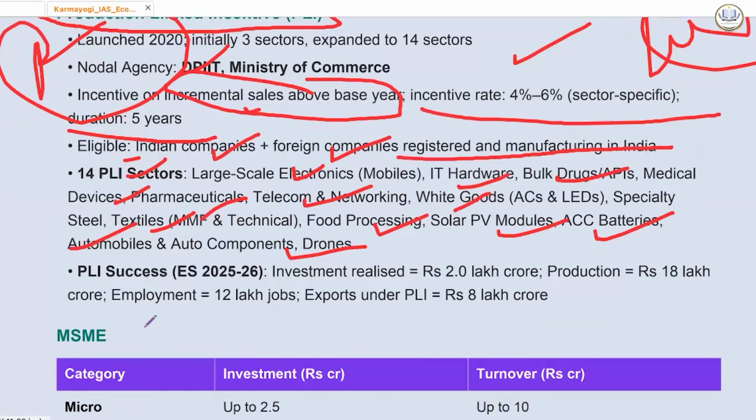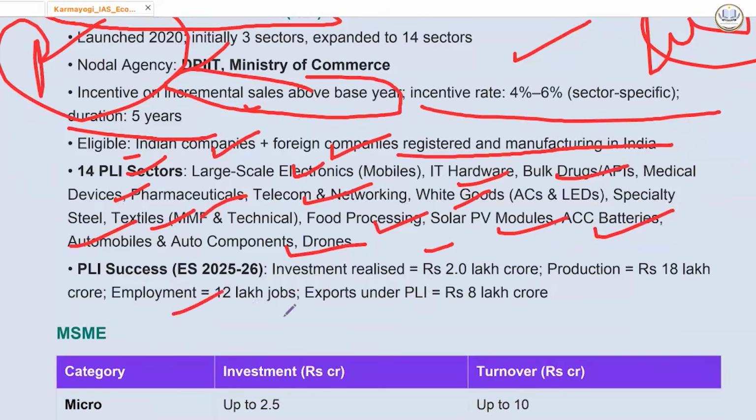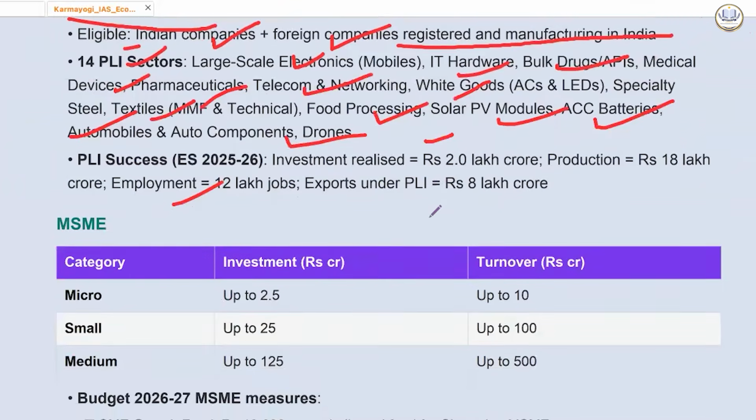PLI has been successful. Investment realized is 2 lakh crores. Production rupees 18 lakh crore. Employment 12 lakh jobs. Export under PLI rupees 8 lakh crore.